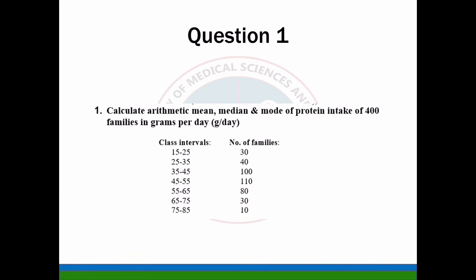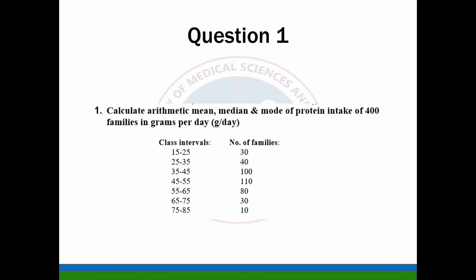Number of families are given on the other side. 15 to 25 has 30 families, 25 to 35 has 40. Maximum is 35 to 45 with 100 and 45 to 55 with 110. 55 to 65 is 80, 65 to 75 is 30, 75 to 85 is 10.